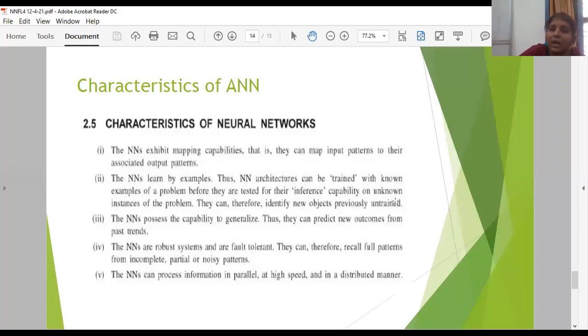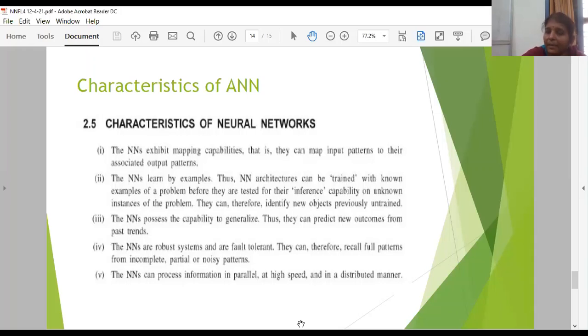Neural networks are robust systems and are fault tolerant. They can recall full patterns from incomplete, partial, or noisy patterns. And the last characteristic is they can process information in parallel at high speeds and in a distributed manner. So these are the 5 important characteristics of neural networks.